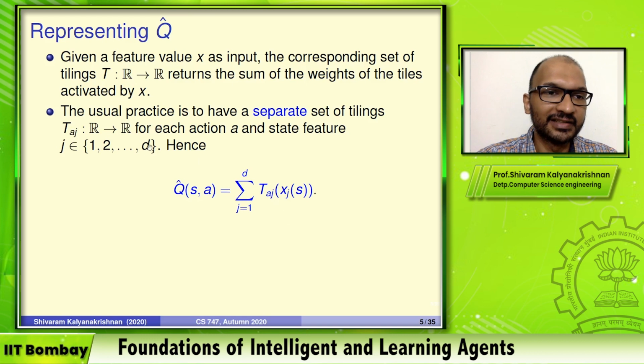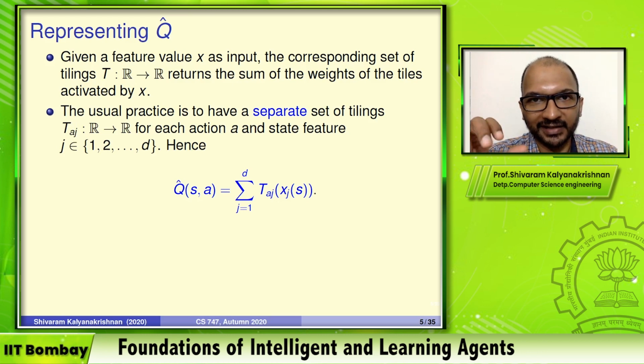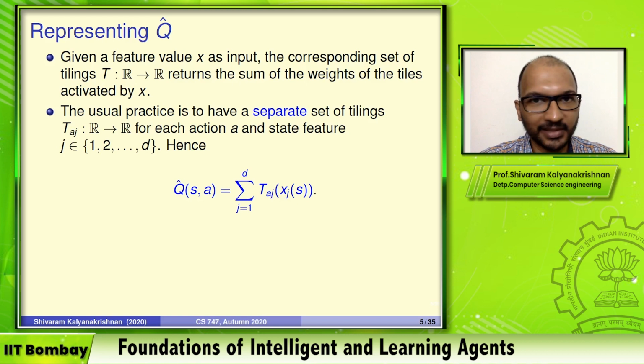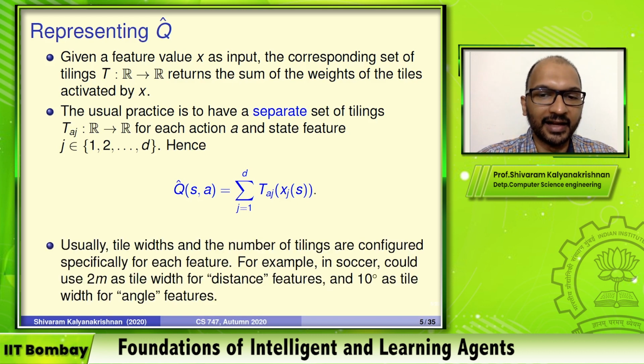So if each of these T_{a,j}, let us say, had M tilings, M being the number of tilings, 1 over M of the tile width, remember, was the offset. Then when you're looking at a particular action, how is your binary feature vector going to look, the one that is induced from using this tile coding scheme? You're going to have M active tiles for each of the features, and there are d such features, so you will have M times d 1 features, and everything else will be a 0 feature. And you can see that this gives us a lot of flexibility.